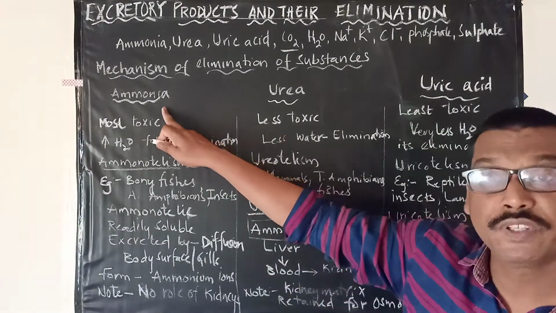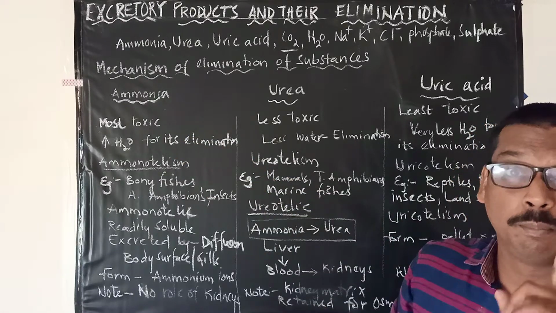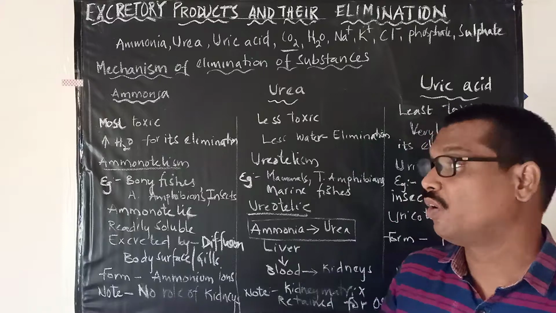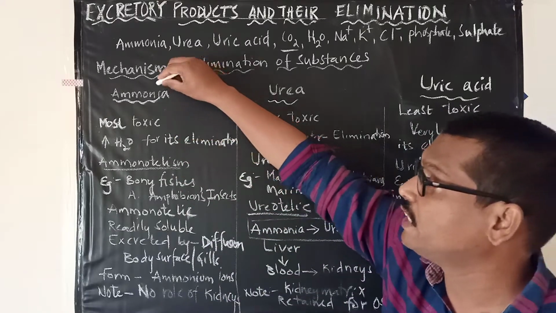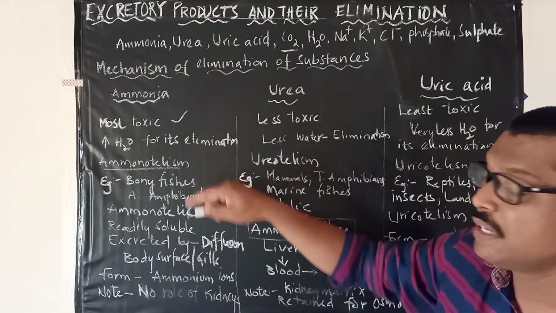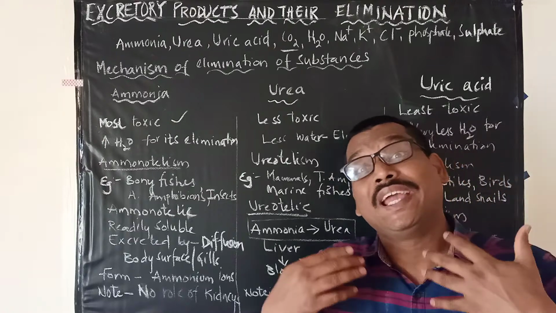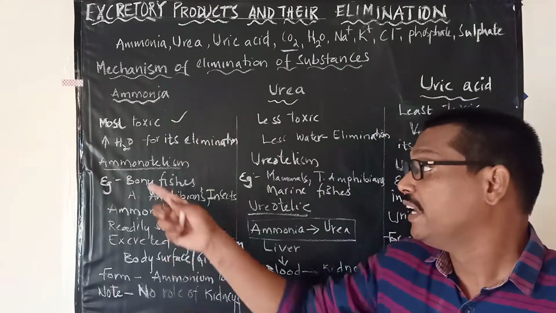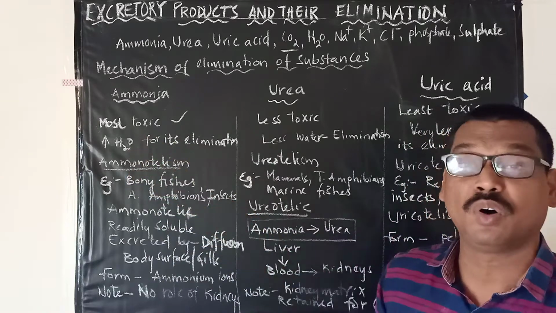First, looking at ammonia, please remember it is the most toxic substance that is formed in the body. In order to excrete ammonia from the body, it requires more amount of water.